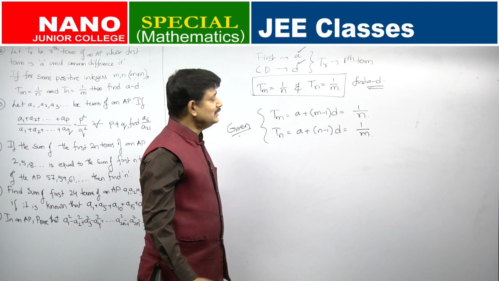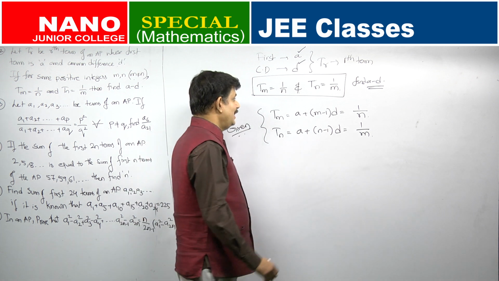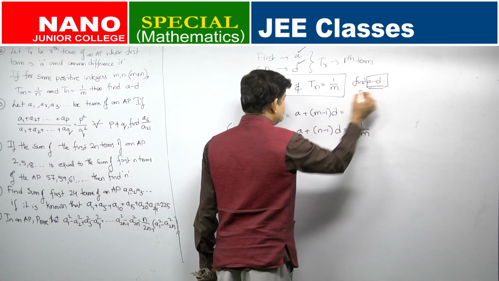Can you think of anything even simpler? Where do you see this A minus D in this term?